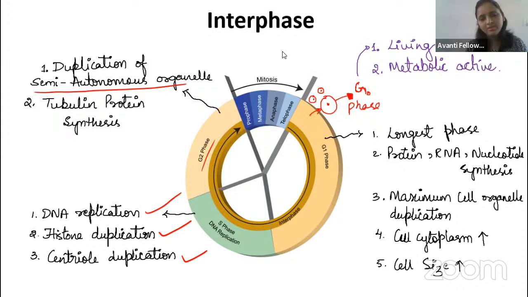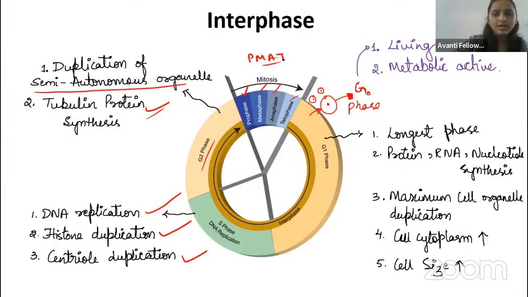In the G1 and G2 phases, protein synthesis also takes place, guys, because they are metabolically active. So that is about the G2 phase: duplication of the semi-autonomous organelles and tubulin protein synthesis. And you know that mitosis consists of prophase, metaphase, anaphase, telophase, that is PMAT, right, guys?